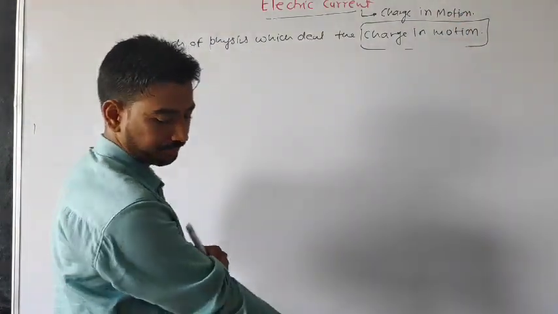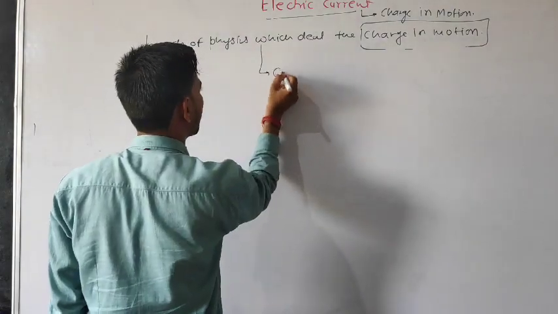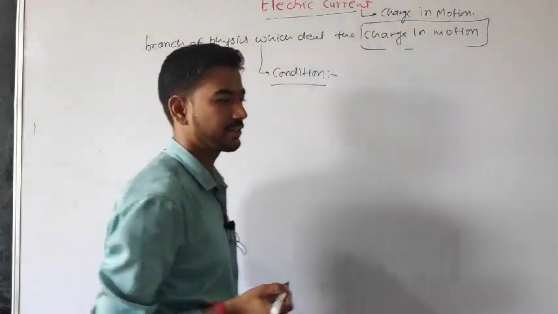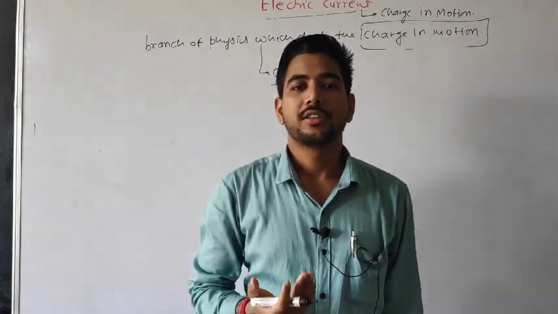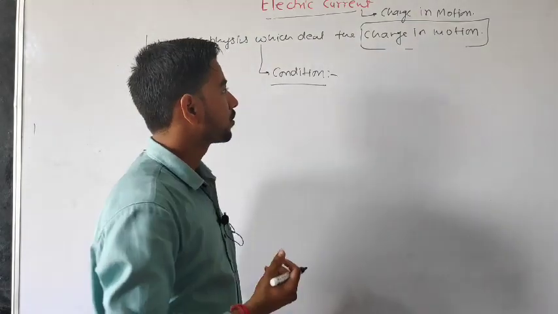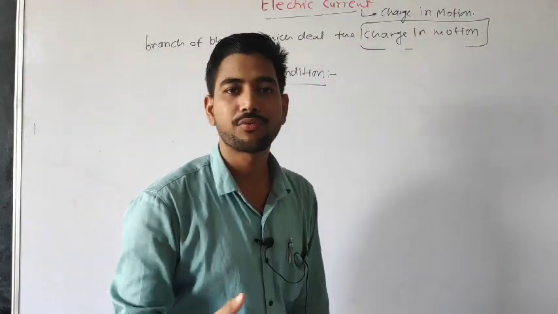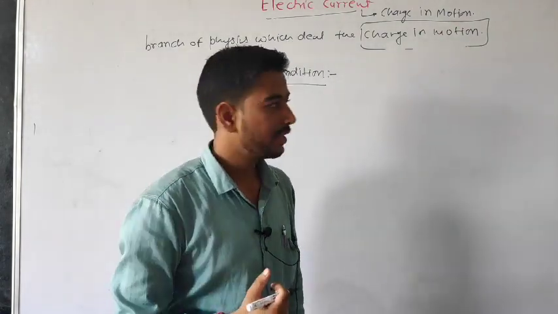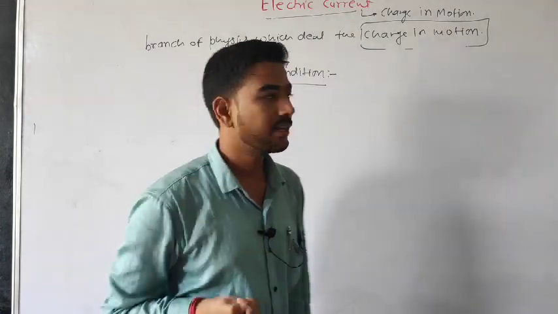Second, what is the condition to flow the current? Actually, we want to flow the current in any conductor. Then what is the condition? One thing to remember: current flows in a conductor, not an insulator. Always remember this.